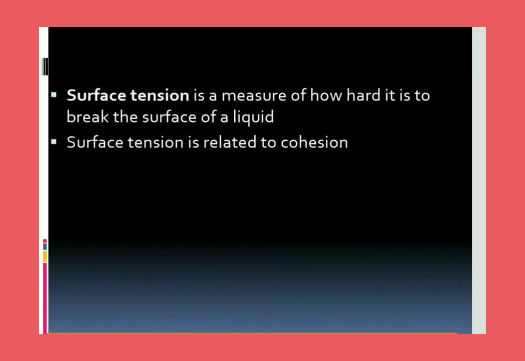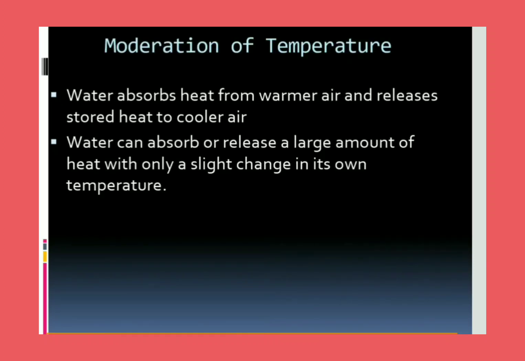Surface tension is a measure of how hard it is to break the surface of water. Surface tension is related to cohesion actually. So if we break the surface of the water, that is the surface tension. Water absorbs heat from a warmer area and releases stored heat to a cooler area, that is the moderation of temperature by water. Water can absorb or release a large amount of heat with only a slight change in its temperature.